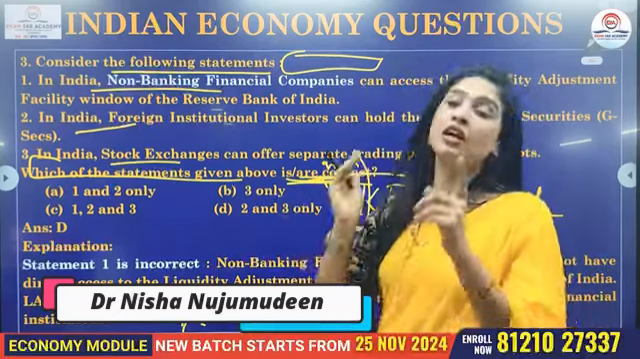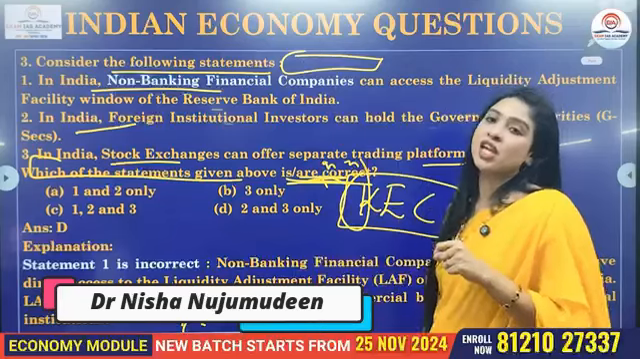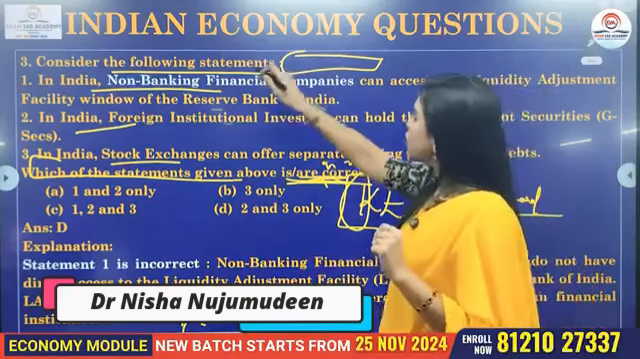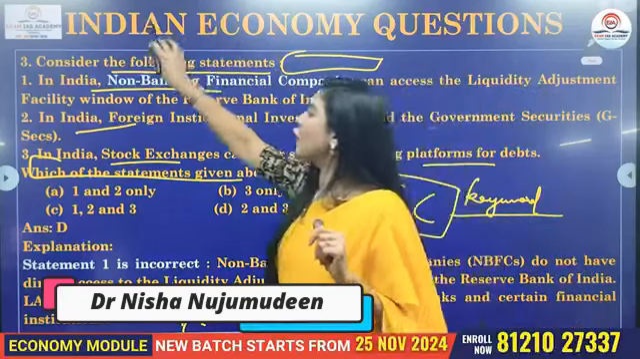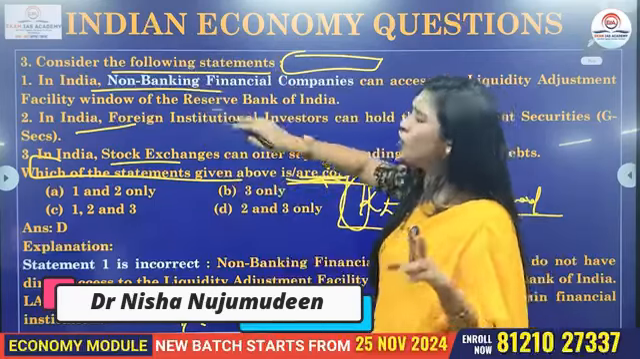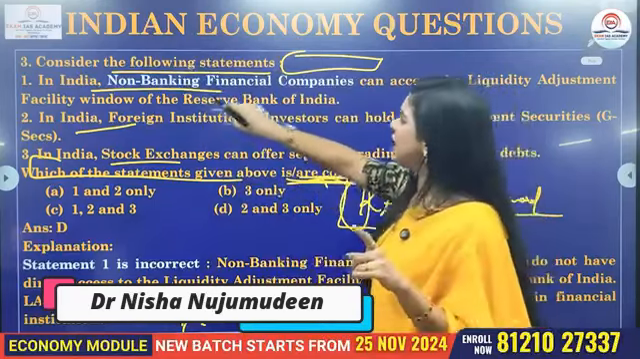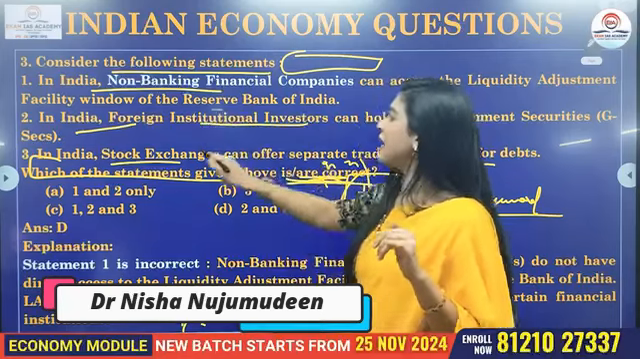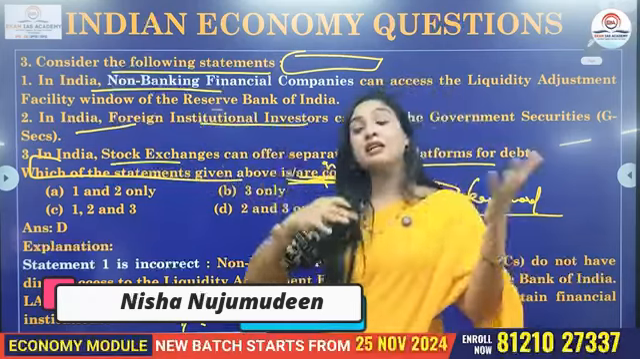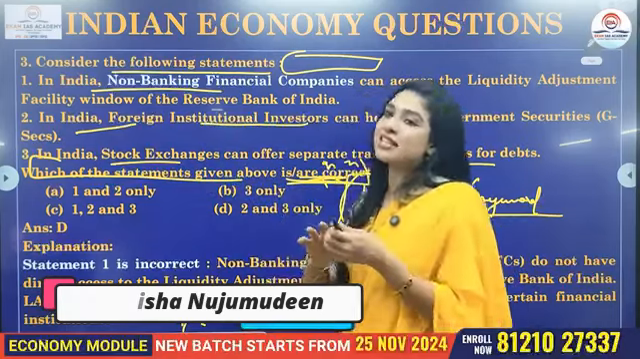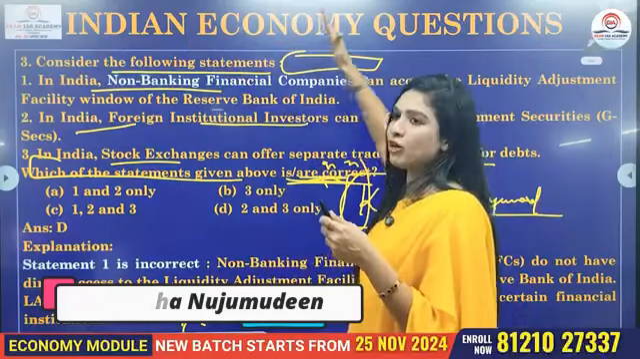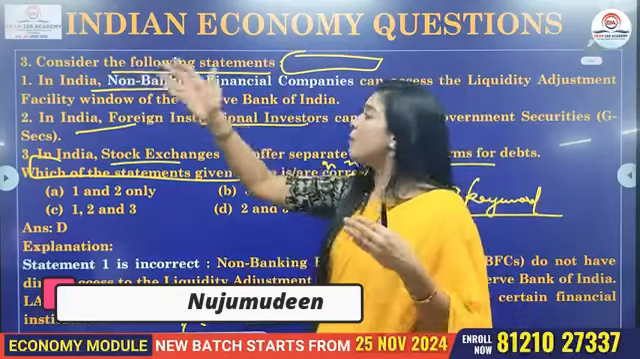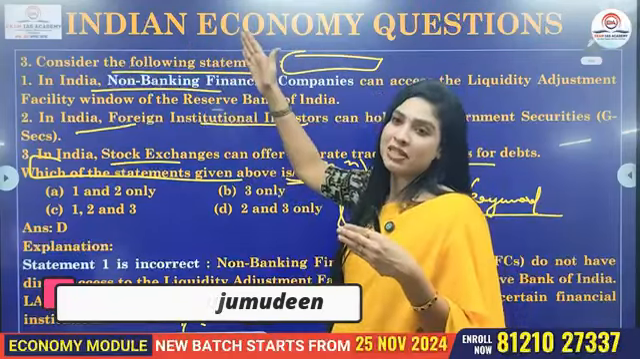Identify that first. Then go to the secondary keyword of the question. So here it is generic. Consider the following statements, and you have not one particular keyword. Rather, one statement talks about LAF, another about FII, another about stock exchange. So this again has multiple keywords. Normally, for example, they give you, consider the following statements about NBFC. But over here, you can see three different keywords coming.